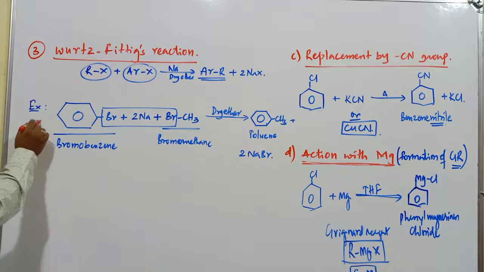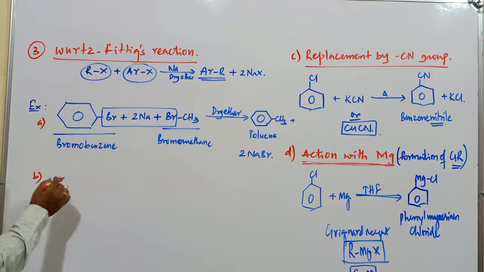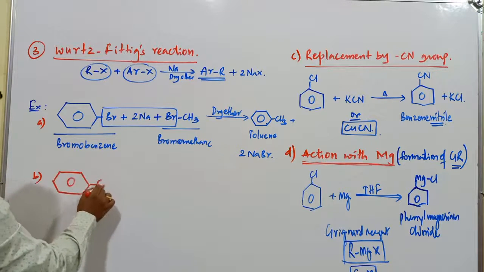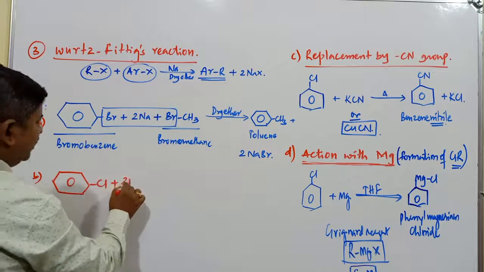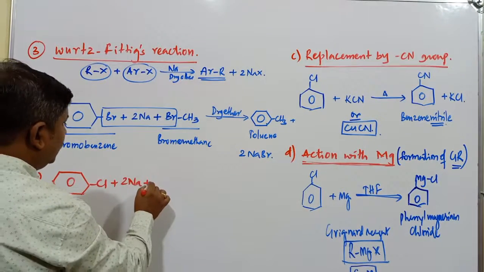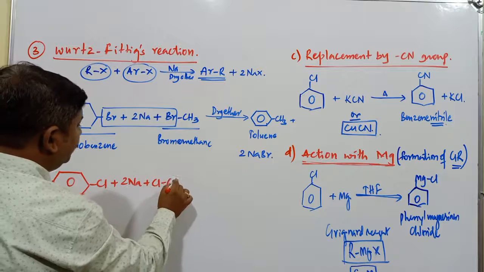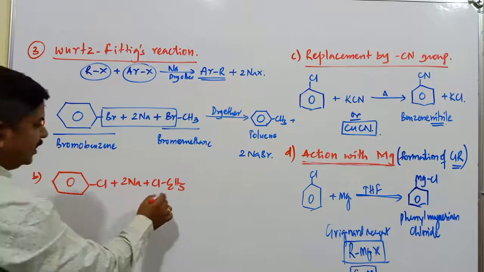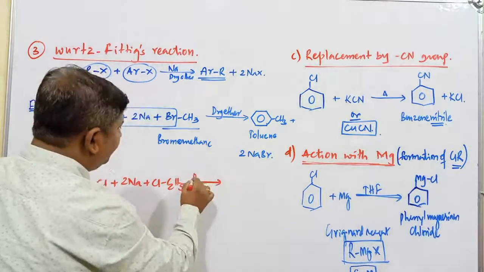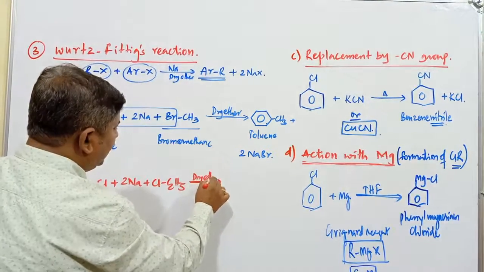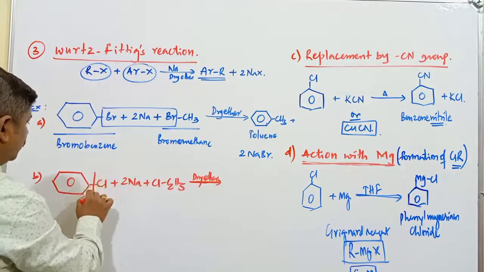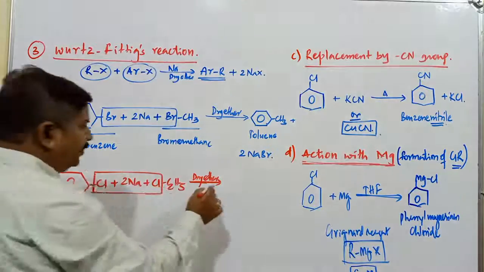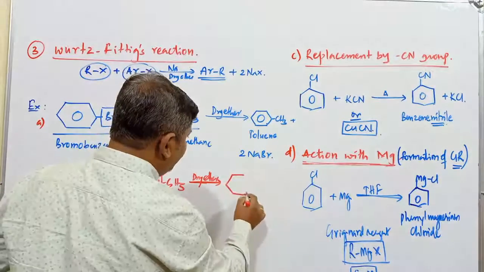One more example for this type of reaction. This is chlorobenzene, treated with sodium plus C2H5Cl. What is that? Chloroethane. It is chlorobenzene and chloroethane in presence of dry ether. These 2 chlorine atoms will combine with the 2 moles of sodium. An ethyl group is added to this benzene nucleus.